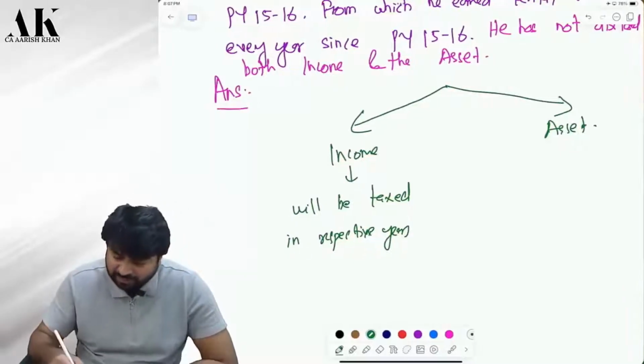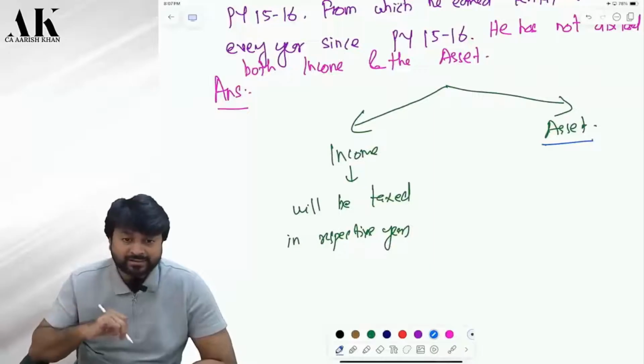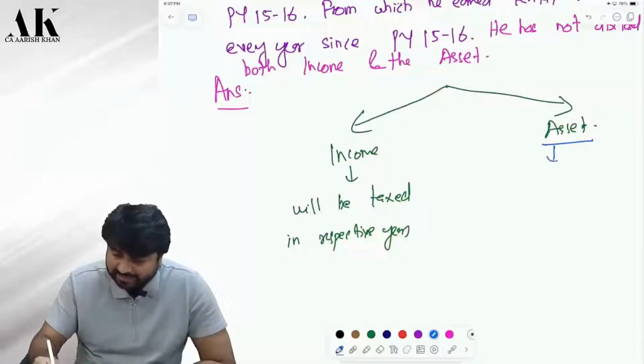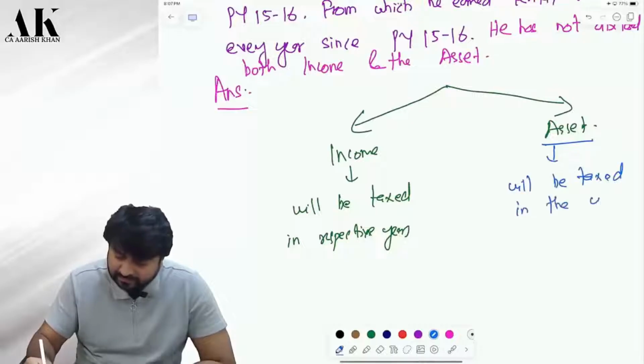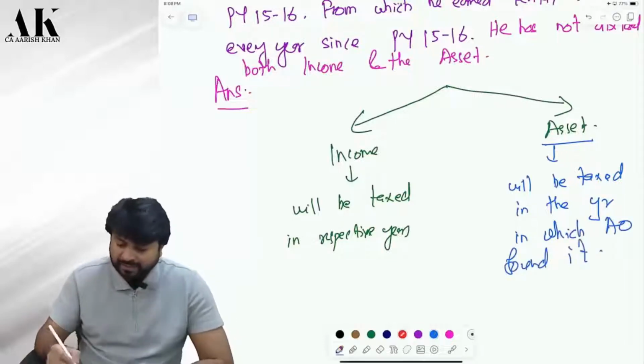Now, what about the asset? When will the asset be charged? Even the asset will be subject to 30% tax, right? Tell me. So the law says that asset will be taxed in the year in which the AO found it. So in which year did the AO find the asset?